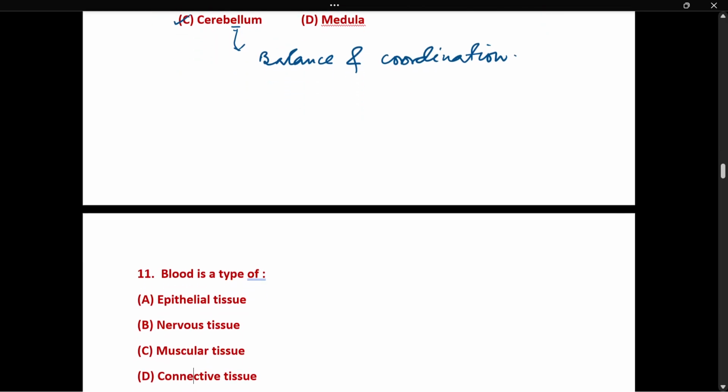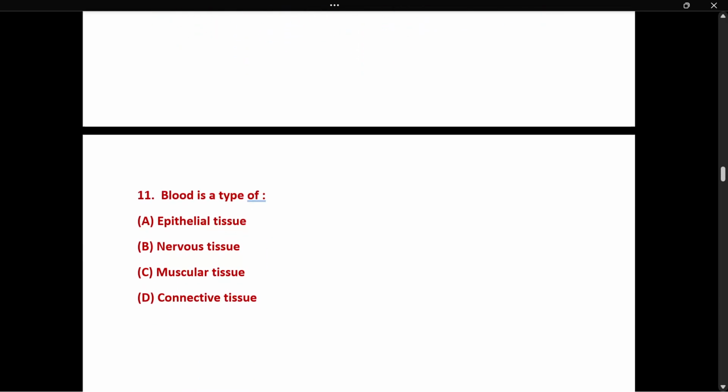Next, blood is a type of connective tissue. While it is in liquid form, it connects all the body parts and all the organs. So blood is a connective tissue and it is alkaline in nature.